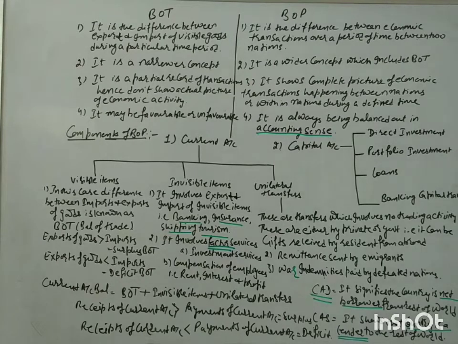Okay. So what is direct investment? Direct investment is that you are sending your money for purchasing assets in some other nations. Like IKEA has established a big business center in India, in Andhra Pradesh.